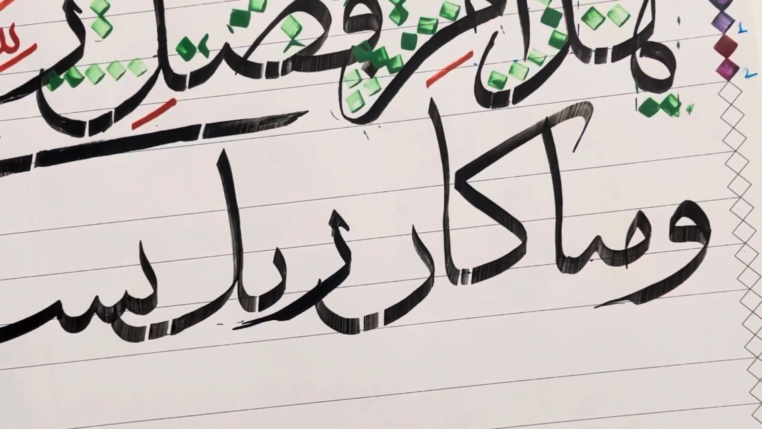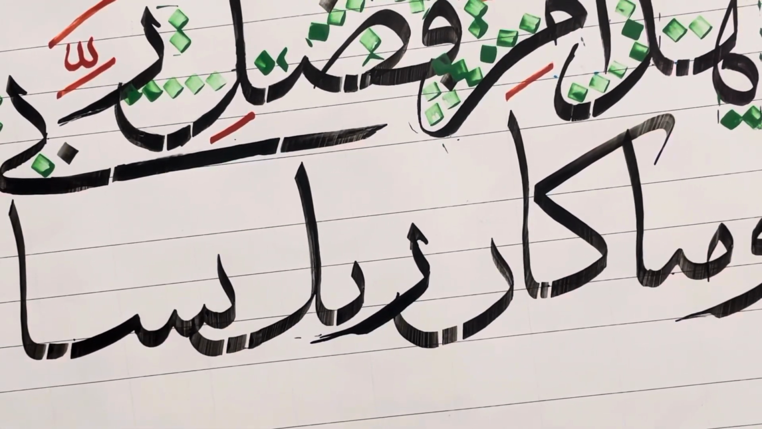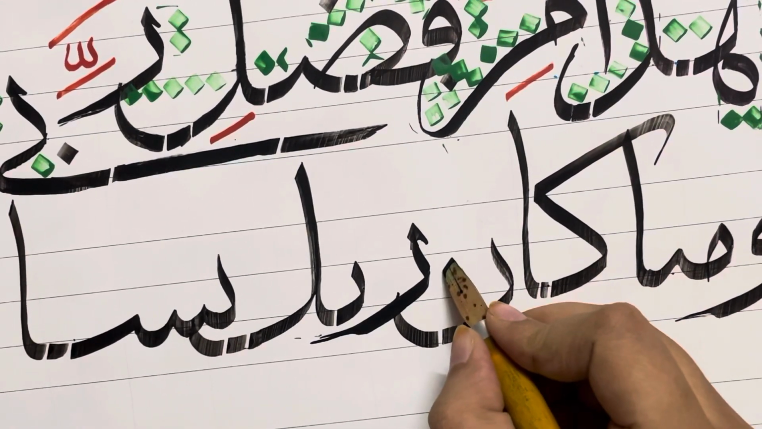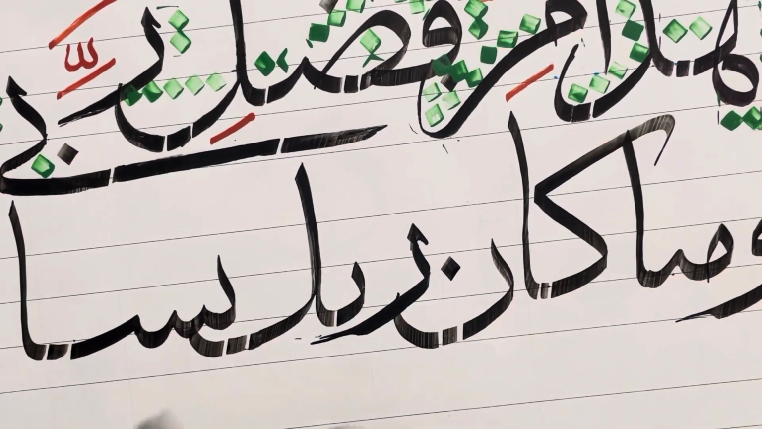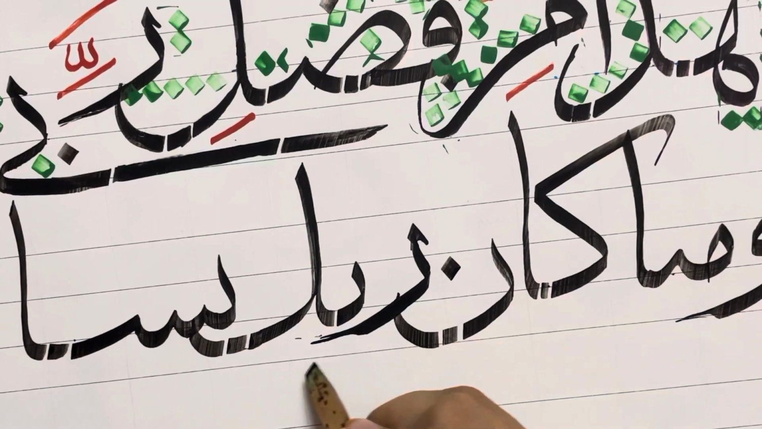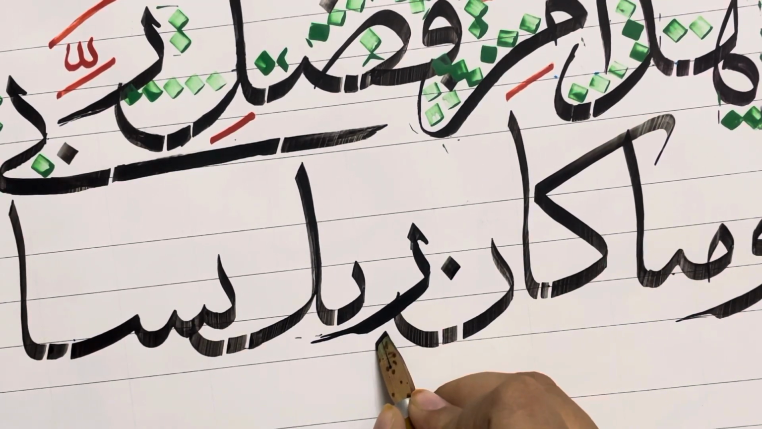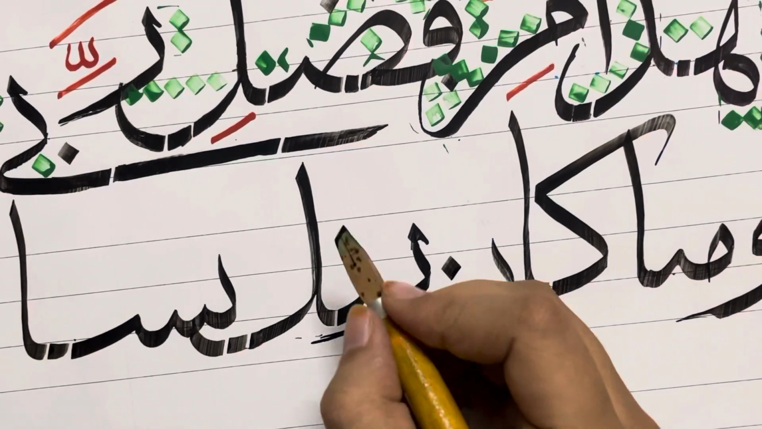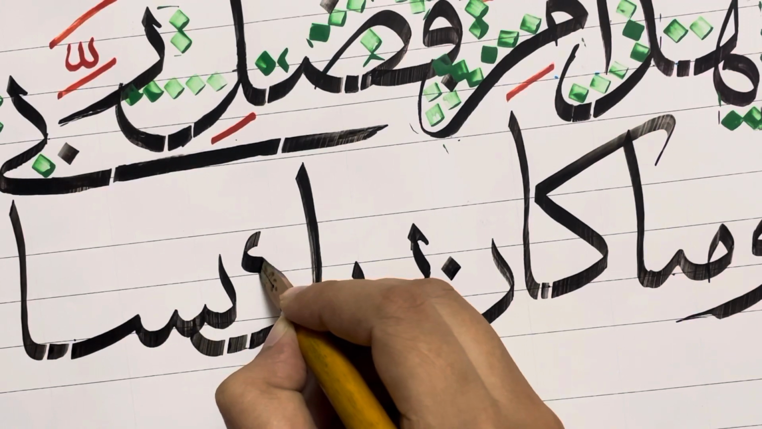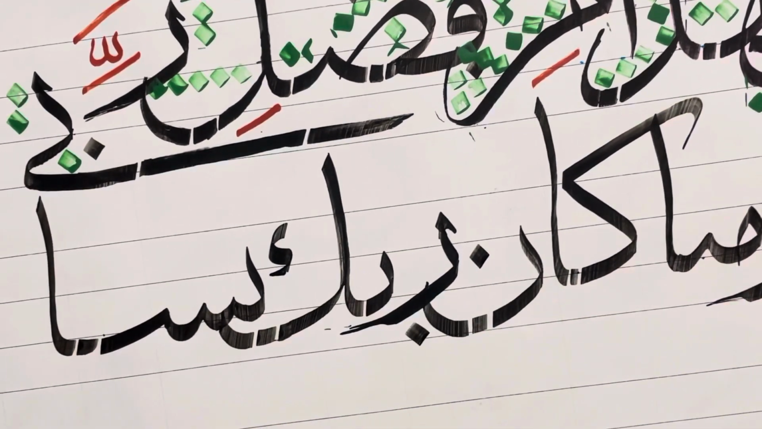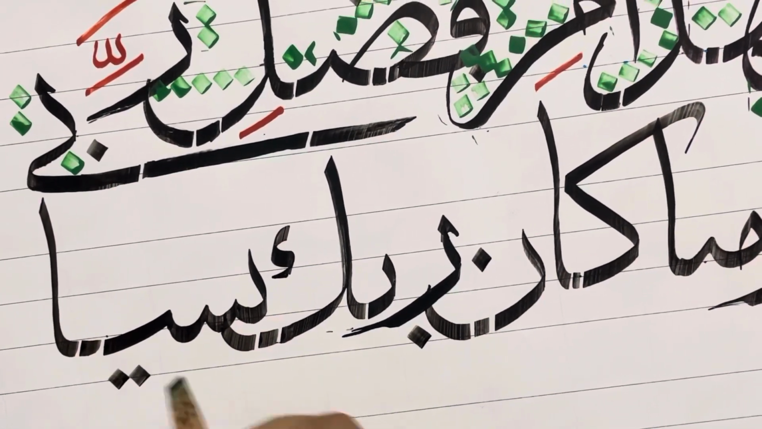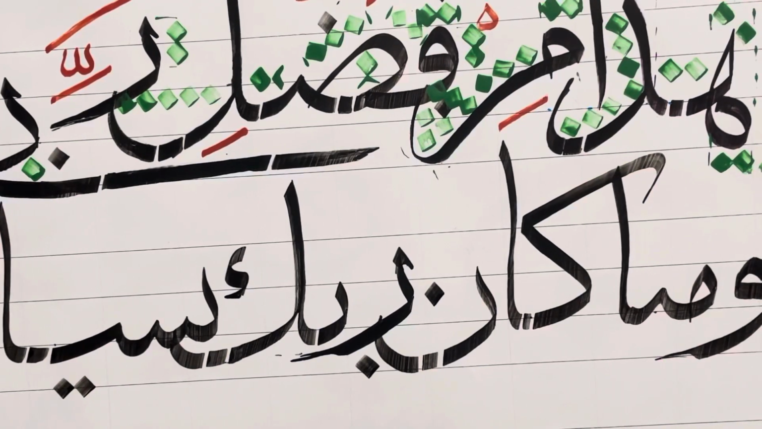So you see, with this we complete writing wama kana rabbuka nasiya. Wama kana, after this you will place nukta wherever you have space. Rabbuka. So now for ba, I can place nukta anywhere. I'll just place it right here, I have a space here. Rabbuka. I'll make shara right here. You can make shara with the same column or a smaller column. I'm making it with the same column. Rabbuka nasiya. Again there will be 2 nukta right here. So with that we complete writing this ayah.